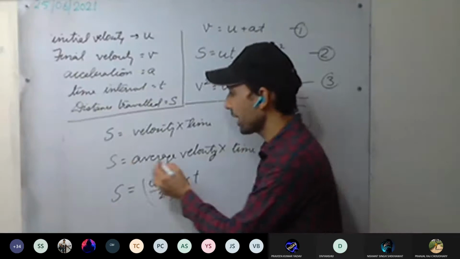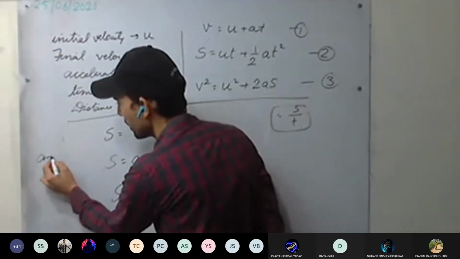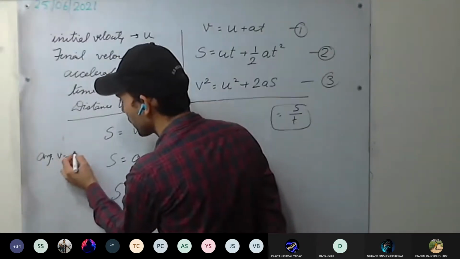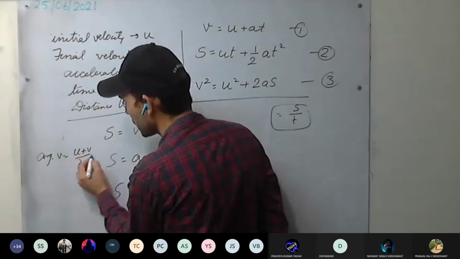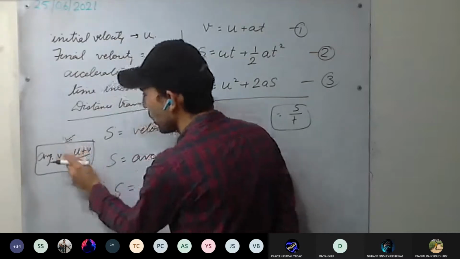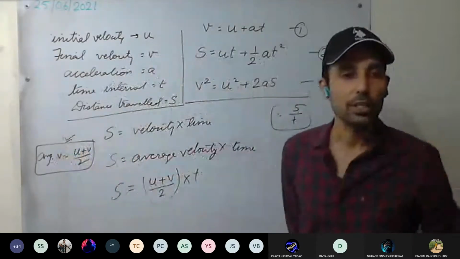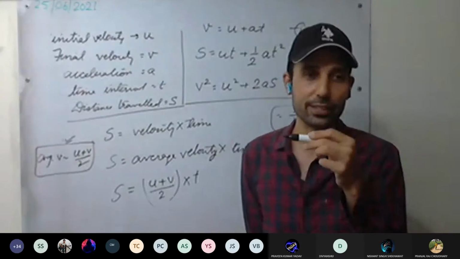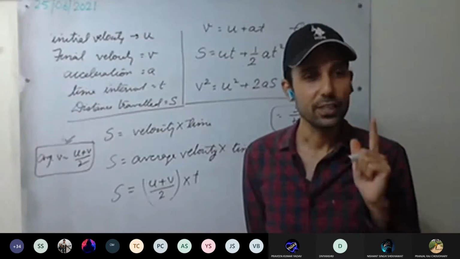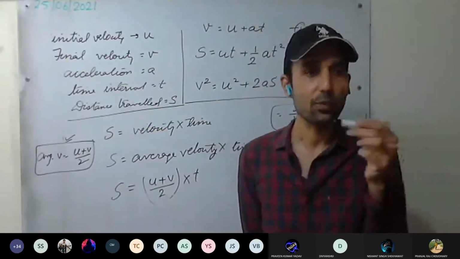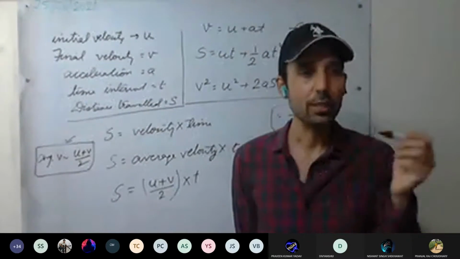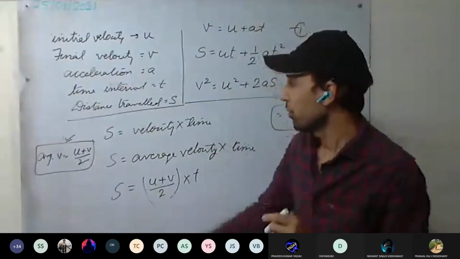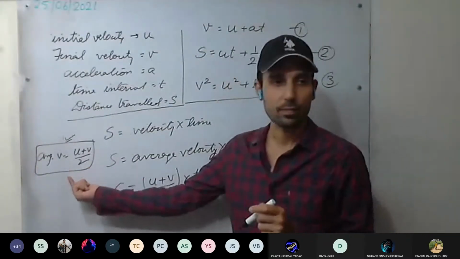Understood? That is, average velocity equals u plus v by 2. This holds true only when the body is moving with uniform acceleration. Always remember, if it is not mentioned in the question that the body is moving with uniform acceleration, we won't be able to take this.